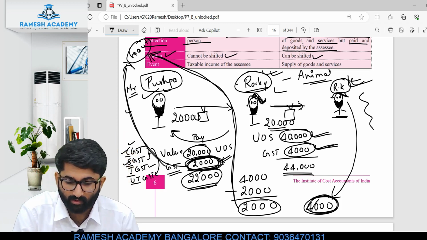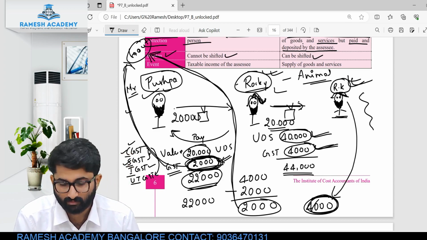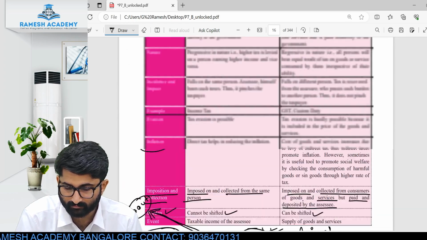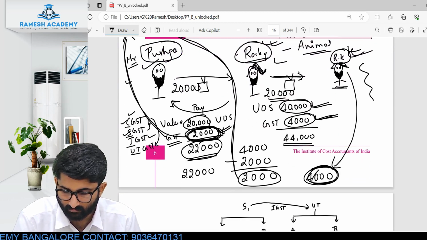Rocky Bhai already paid 22,000 rupees, correct? No, 22,000. See, look at the cash book of Rocky Bhai. Where to do it? I'll do it here.